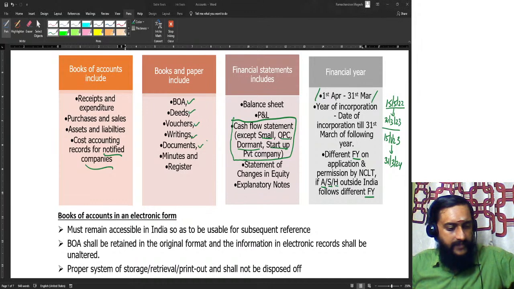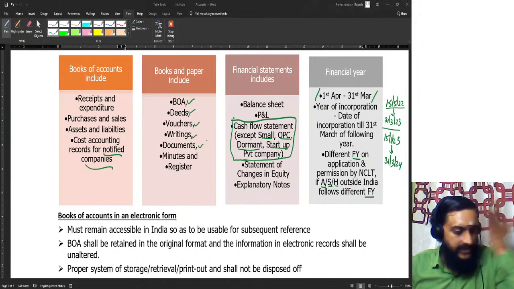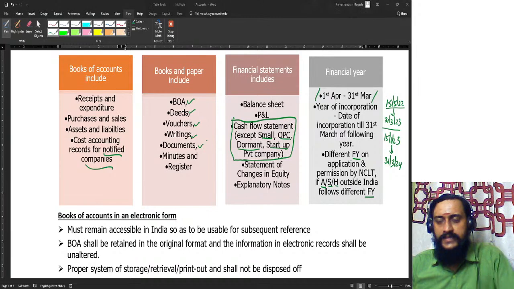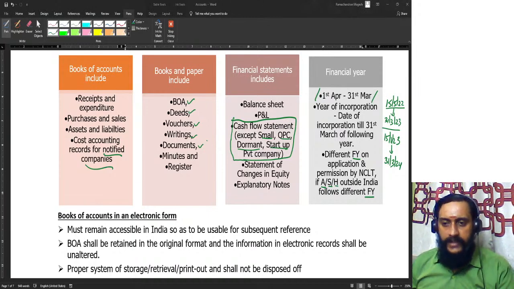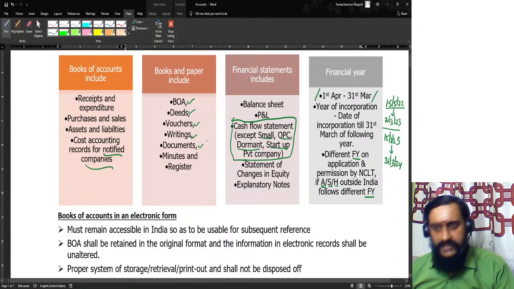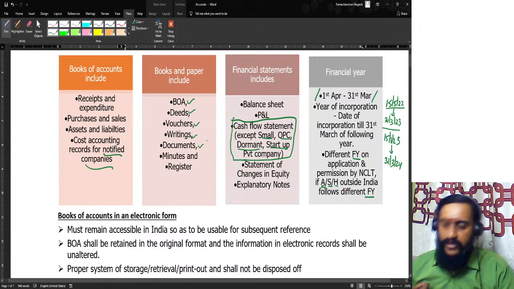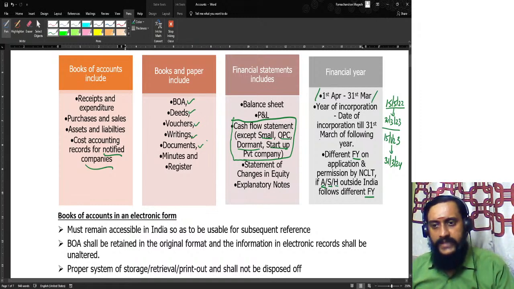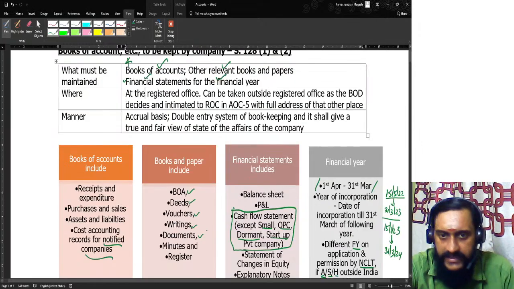When they are clubbed together, they should be on uniform footing. So therefore, you can make an application to NCLT. No ego problem here. Associate is his junior, ask him to change the financial year. Subsidiary is your junior, ask him to change the financial year. Nothing like that. I can change my financial year as per the financial year of my holding, subsidiary or associate. I can make an application to NCLT, and if NCLT is satisfied, it will give me that permission to follow a different financial year.